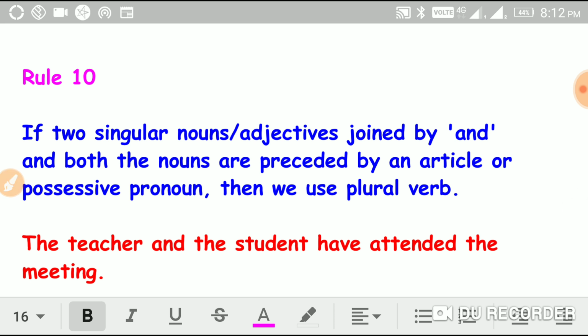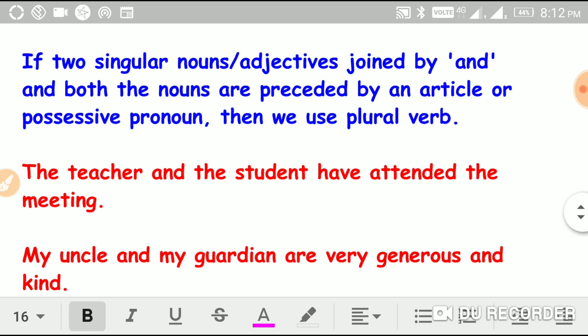If two singular nouns or adjectives are joined by and, and both the nouns are preceded by an article or possessive pronoun, then we use plural verbs. Here it is very, very important. Both the singular nouns are preceded by articles and they are joined by and.